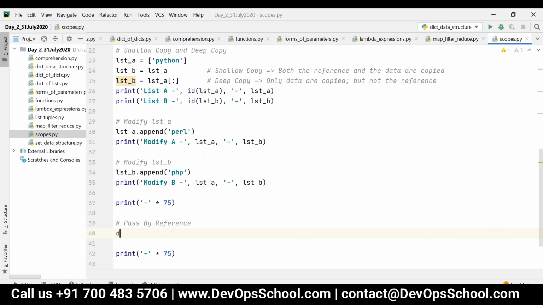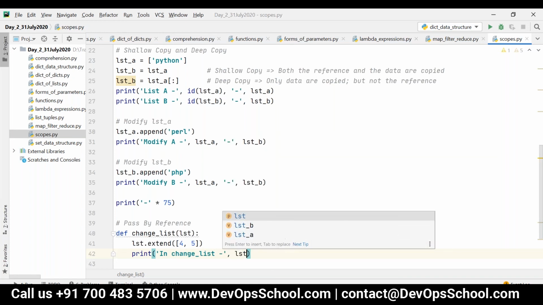Okay, so I can say def change list. I can just have a variable called list, and then I'm writing list dot extend of 4, 5, and then I'm printing inside change list. I'm printing LST.